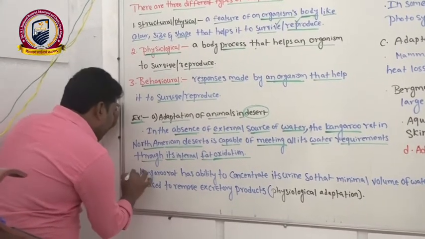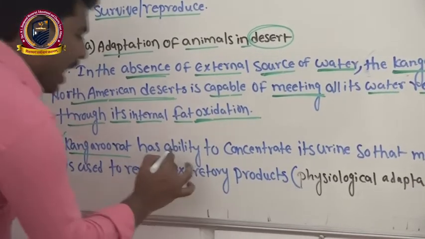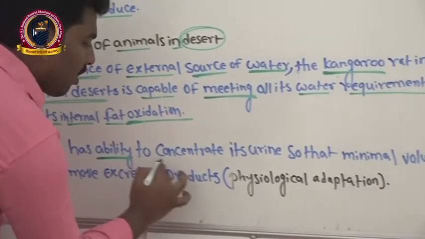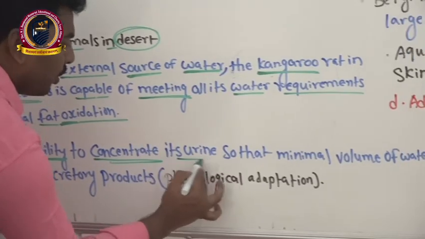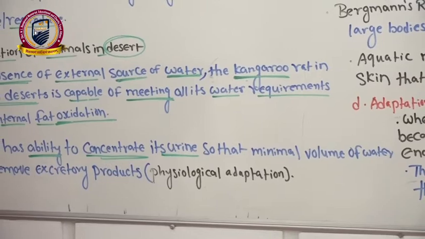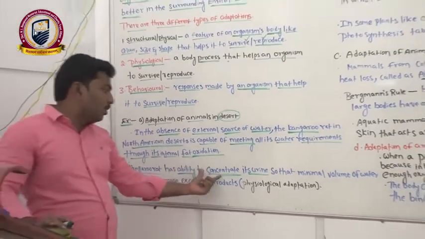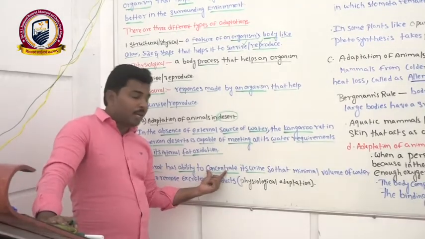Now we can see some more adaptations in the kangaroo rat only. Kangaroo rat has the ability to concentrate its urine. Hypertonic urine formation takes place. In the excretion lesson, we discussed the concentrated urine.